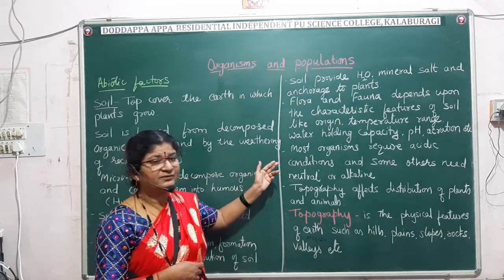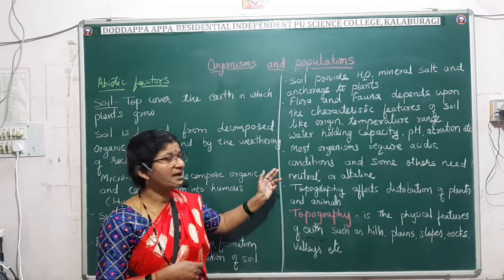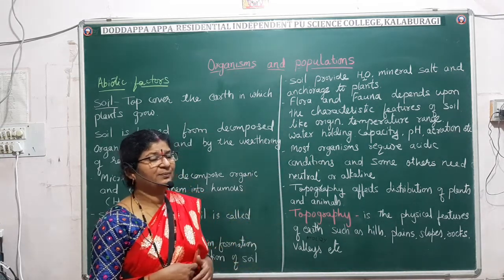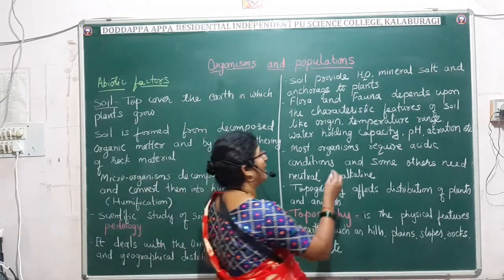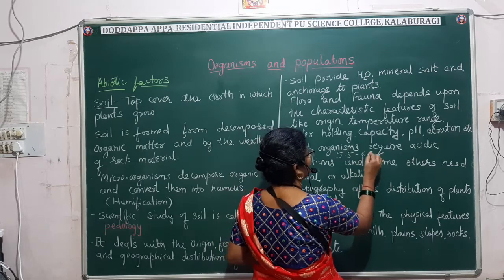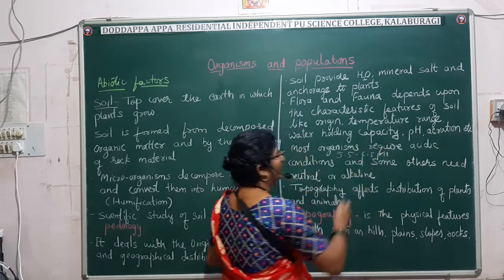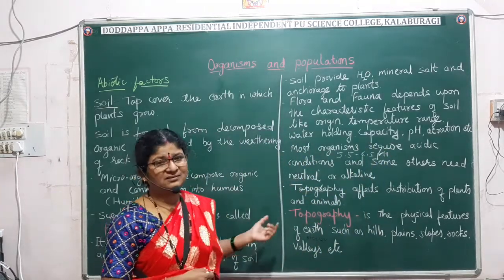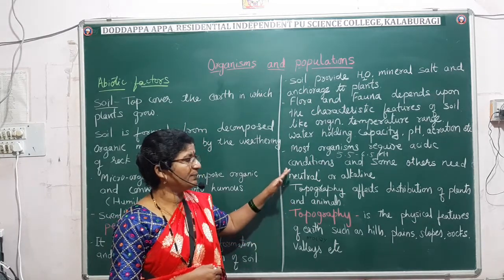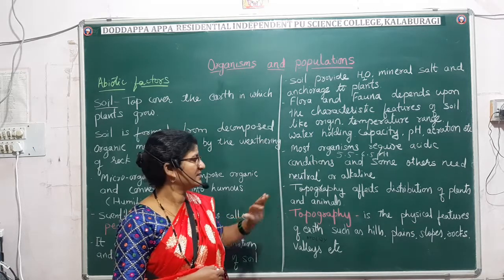Most organisms, especially plants, require acidic conditions. The majority of the plants will grow in acidic media like 5.5 to 6.5 pH. Fine. And some others need alkaline to neutral conditions. But I told you the majority of the plants require acidic conditions.